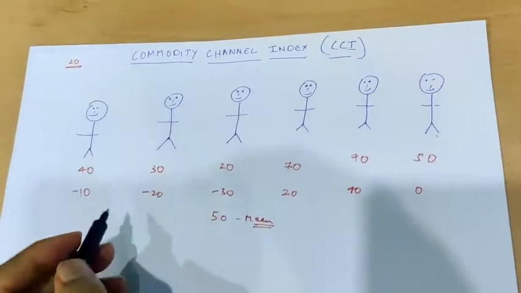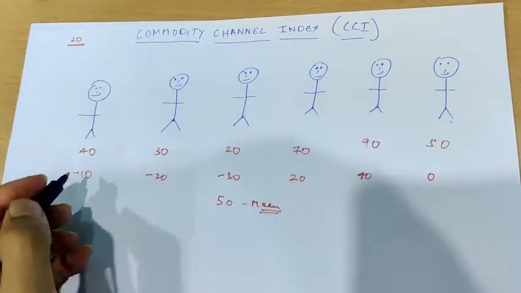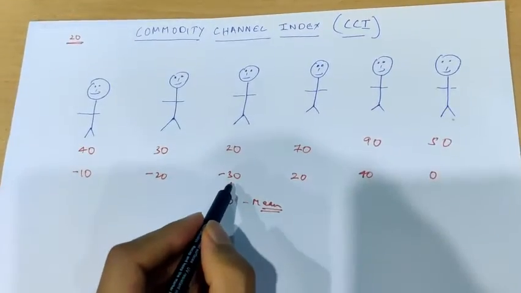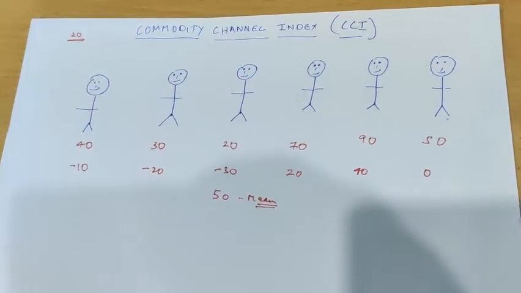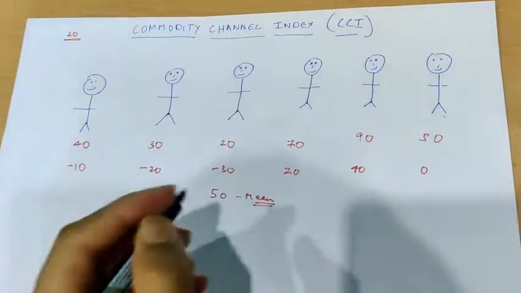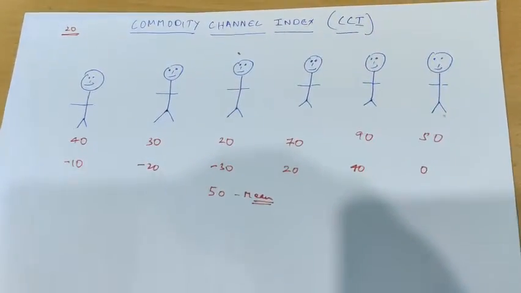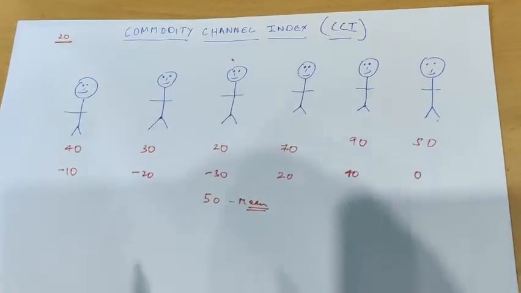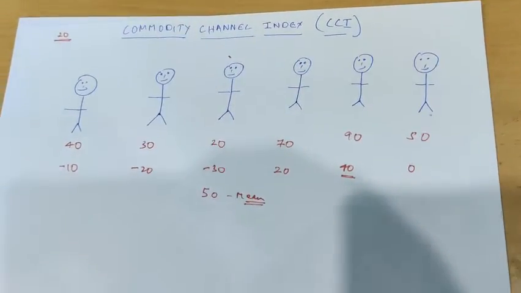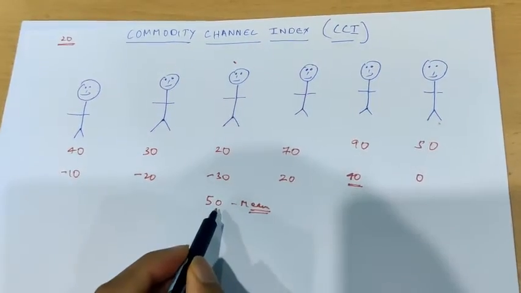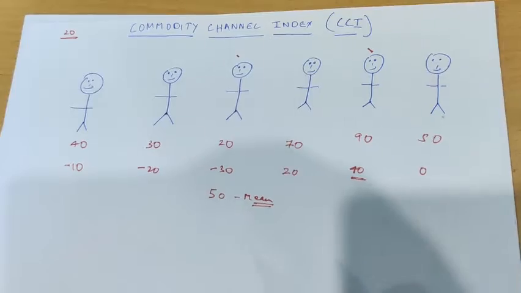What this second set of data which we have calculated shows us is that this person can lift 30 kilograms less than the average that the group can lift. This means that this person is comparatively weaker than other people in the group. Similarly, this person can lift 40 kgs more than the average, so this person is relatively stronger than the group.